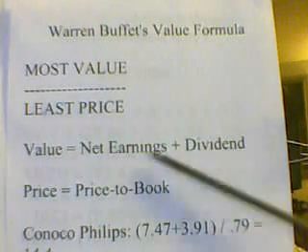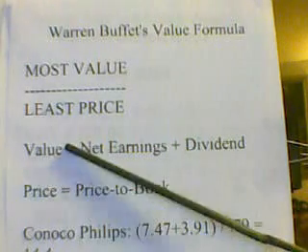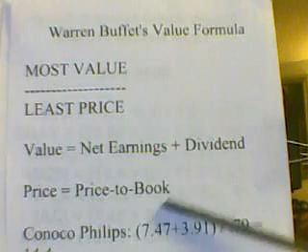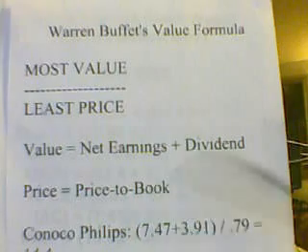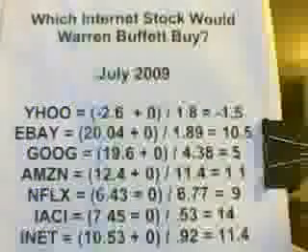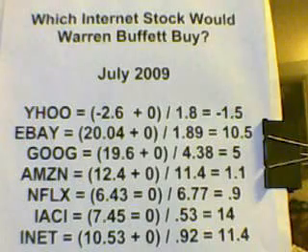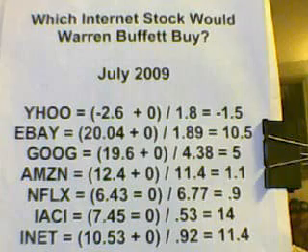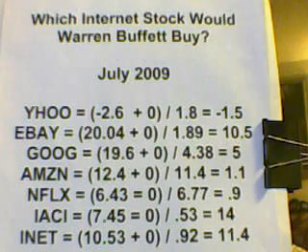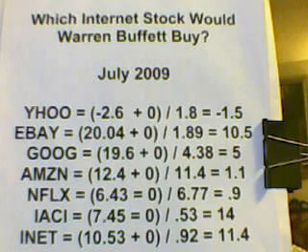So if you add these two percentages together, you get the value, and you divide it by the price to book, not the price of the stock, but the price to book, which is a ratio of how much you're paying for the assets. So if we look at these internet stocks, with this value to price ratio, if it scores more than 10, the stock should double; less than 2, the stock should fall; and in between 2 and 10, we just don't know if it'll go up or down. But this is all, of course, based on the net profits remaining stable.